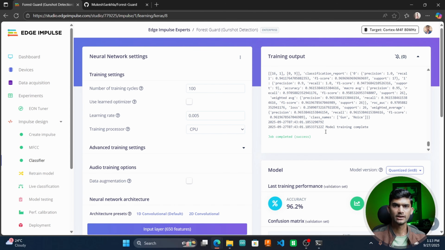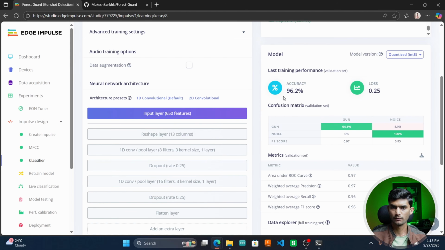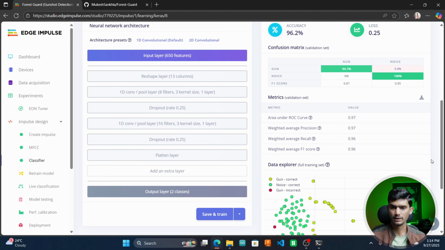Our classification model has been trained now. So you can see here the score of this model is 96%, which is considered very good. The gunshots can be classified with 94% accuracy. The noise can be classified with 100% accuracy, which is pretty good.